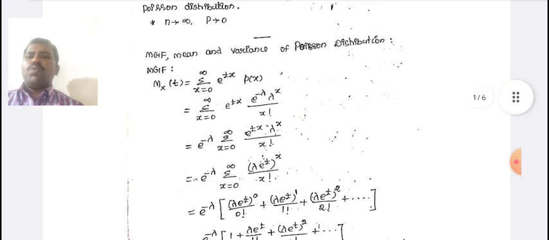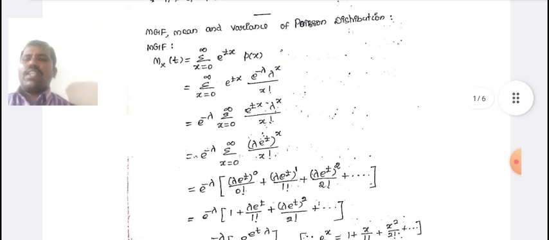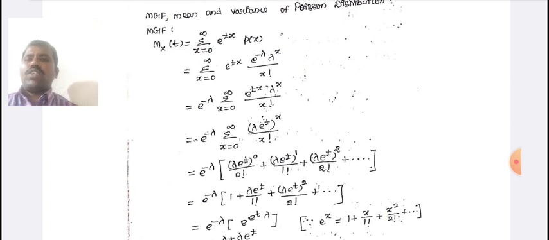Next one, moment generating function, mean and variance of Poisson distribution. The moment generating function M x of t equal to summation x equal to 0 to infinity e power tx into p of x, which equals summation x equal to 0 to infinity e power tx into e power minus lambda into lambda power x divided by x factorial.